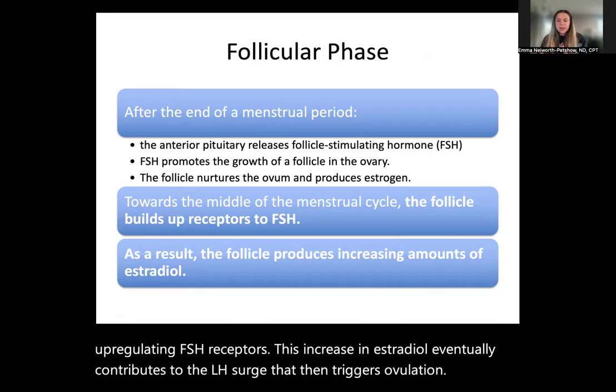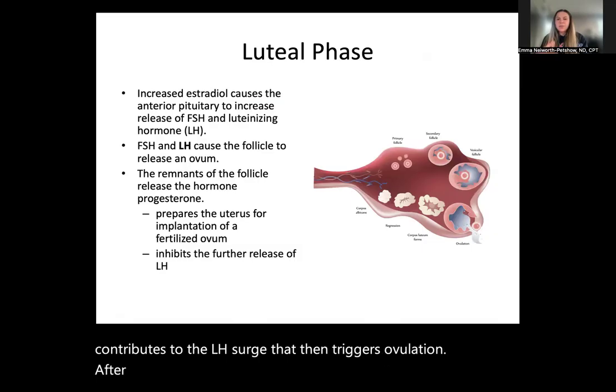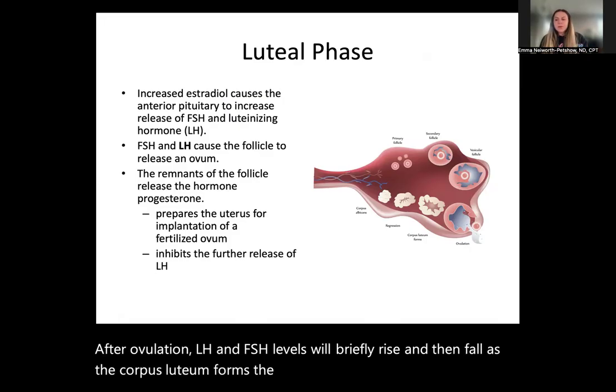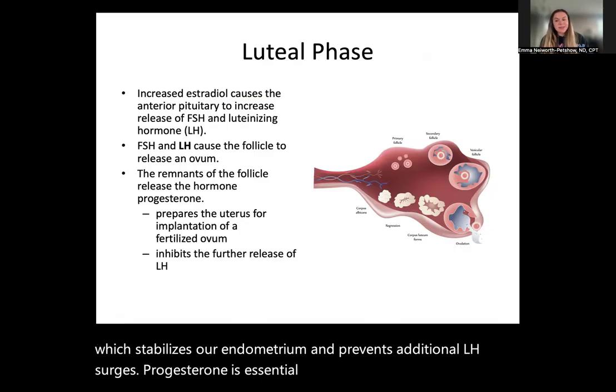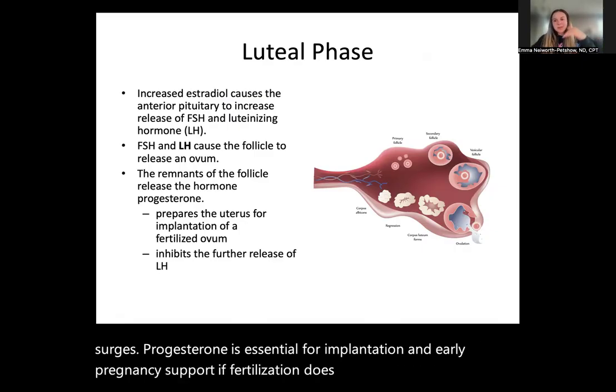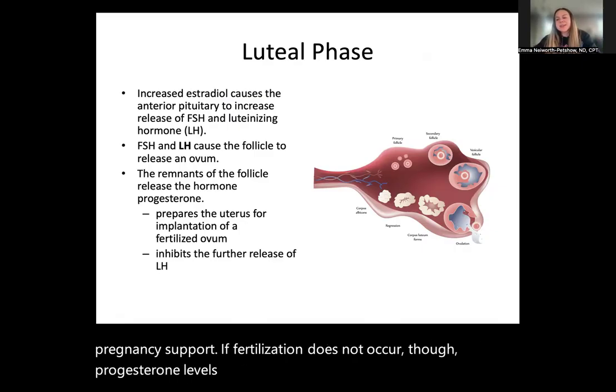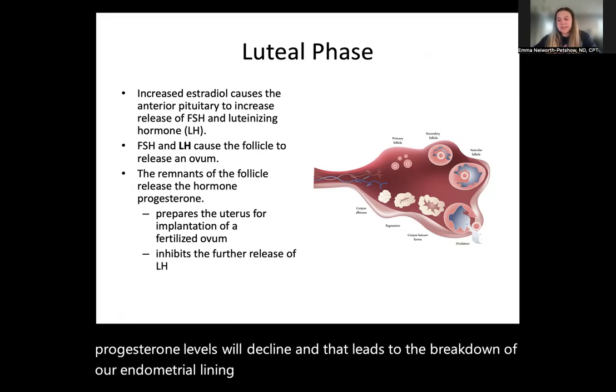After ovulation, LH and FSH levels will briefly rise and then fall as the corpus luteum forms. The corpus luteum produces progesterone, which stabilizes our endometrium and prevents additional LH surges. Progesterone is essential for implantation and early pregnancy support. If fertilization does not occur, though, progesterone levels will decline, and that leads to the breakdown of our endometrial lining and the onset of menses.